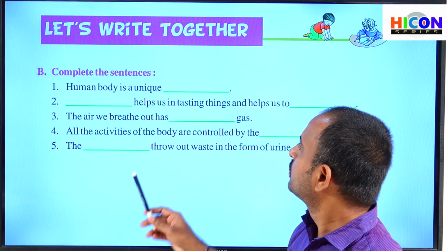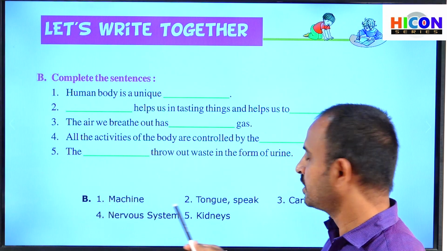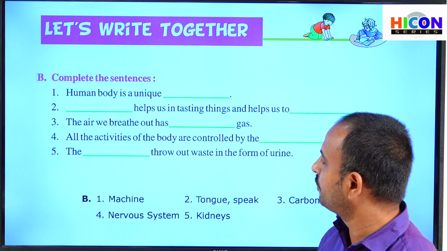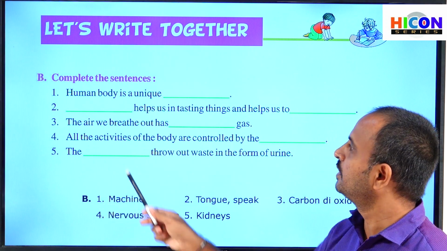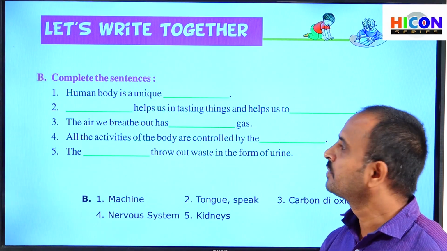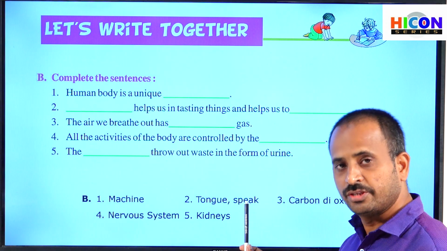So children, these are the five sentences and these are the answers for each sentence. What is the answer for the first sentence? Machine. That is, the human body is a unique machine. The second sentence: tongue, speak.